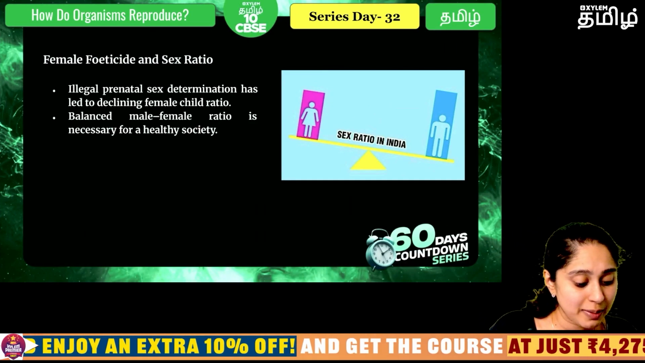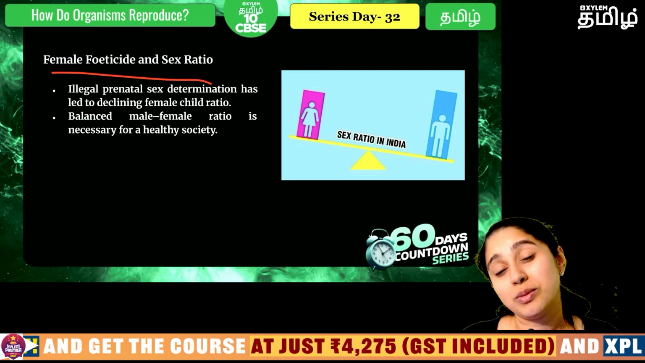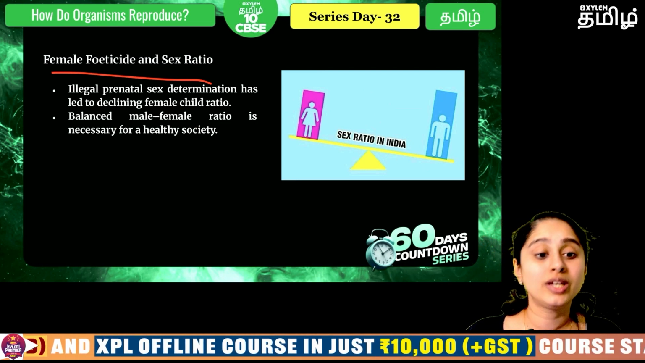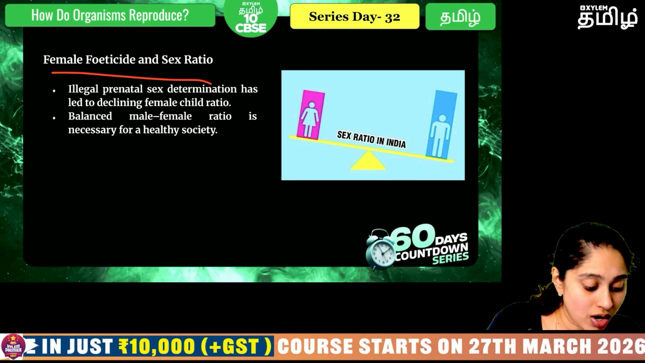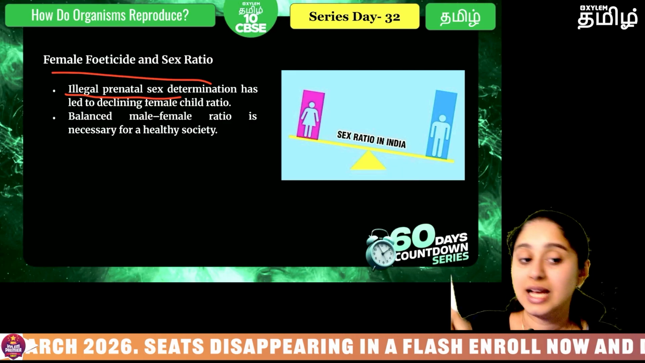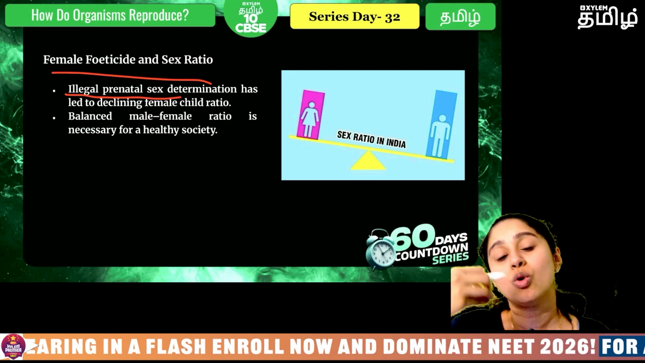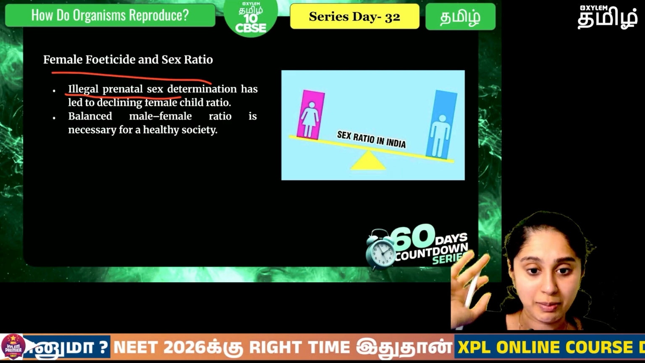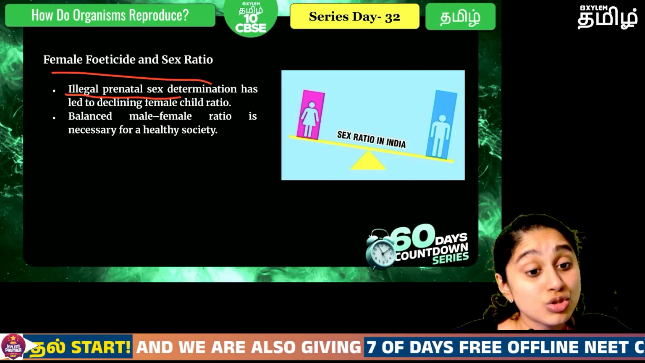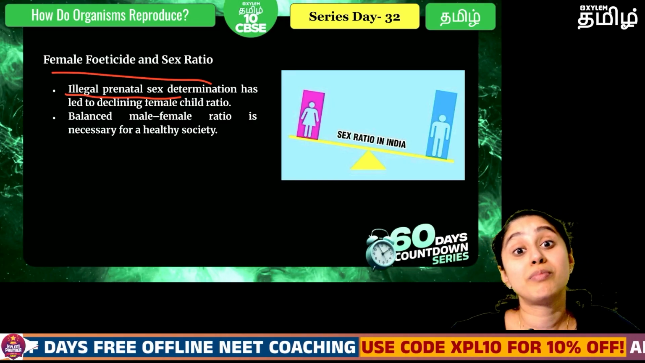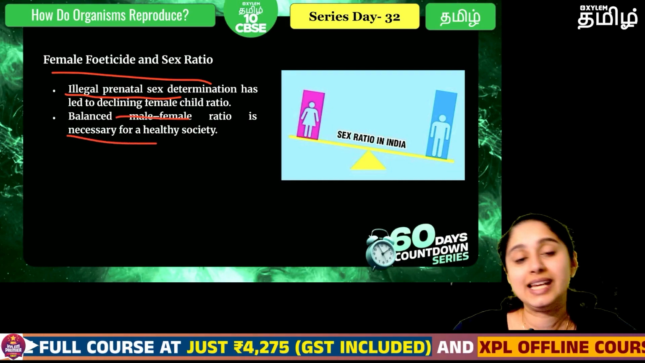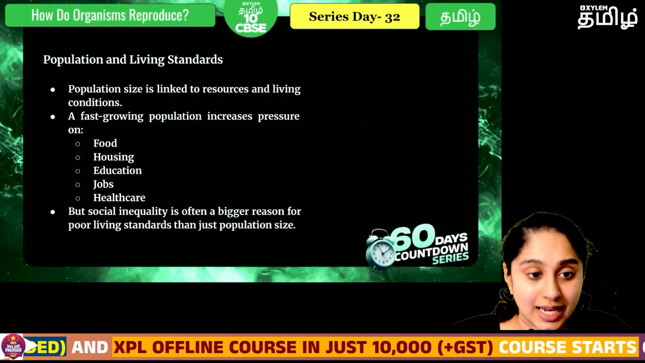Okay, so female feticide and sex ratio. Female feticide is definitely a big problem in India, the reason being there is a lot of illegal prenatal sex determination. The doctor will find out if it's a girl, tell the parents, and then they will go ahead and destroy the baby because they don't want a girl child. Because of this problem, there may be a lot of males compared to the females in the society. But a healthy ratio is definitely needed for a healthy society.